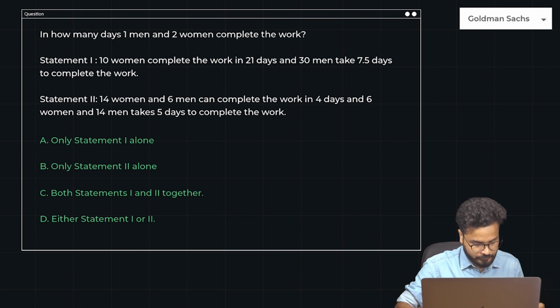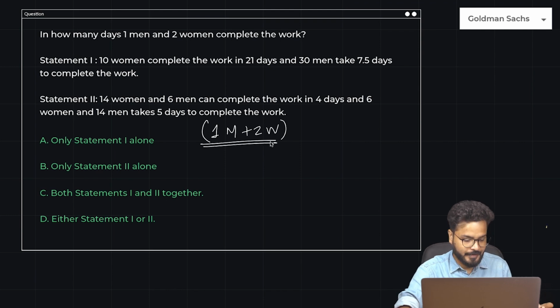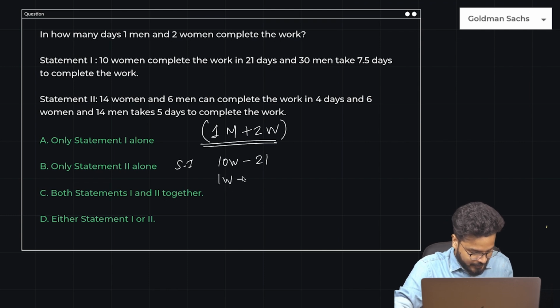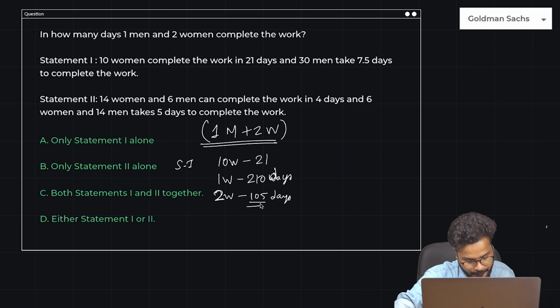Okay. We have to find one man plus two women can complete the work in how many days? Statement 1 says 10 women complete the work in 21 days, right? So one woman can complete the work in some number of days. I can find that from here. So I can also find 2 women from here. That would be 105 days. 2 women can complete the work in 105 days.